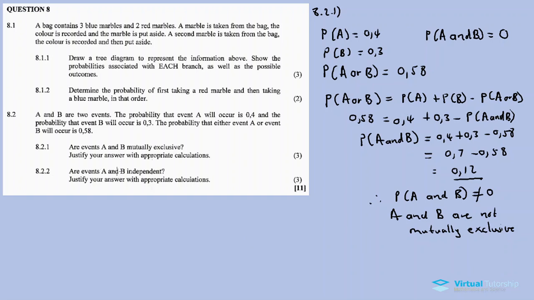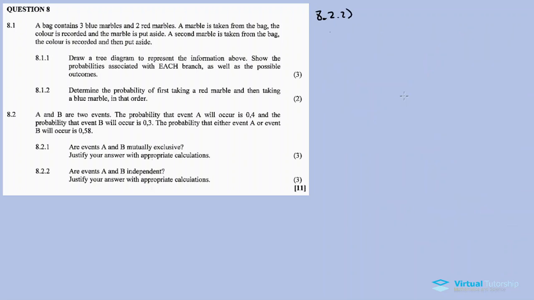8.2.2: are events A and B independent? Justify using appropriate calculations. So for this one, we use the formula again. All right, now 8.2.2. In order to show that events are independent of each other, if I have two events, like in our case A and B, the probability of A and B must be equal to the product of the probability of A and the probability of B, right?